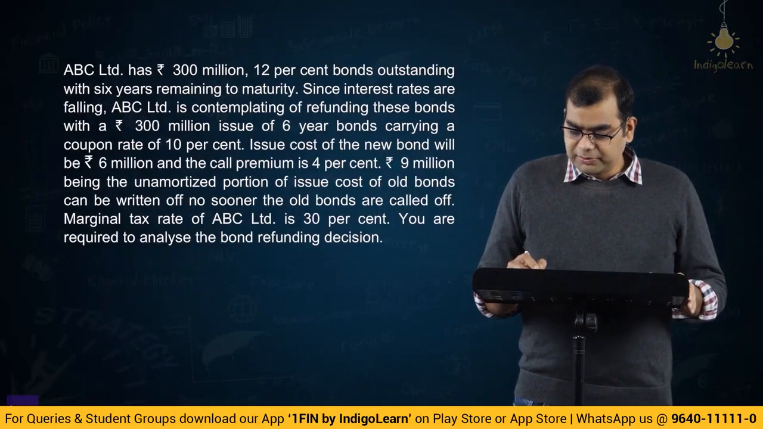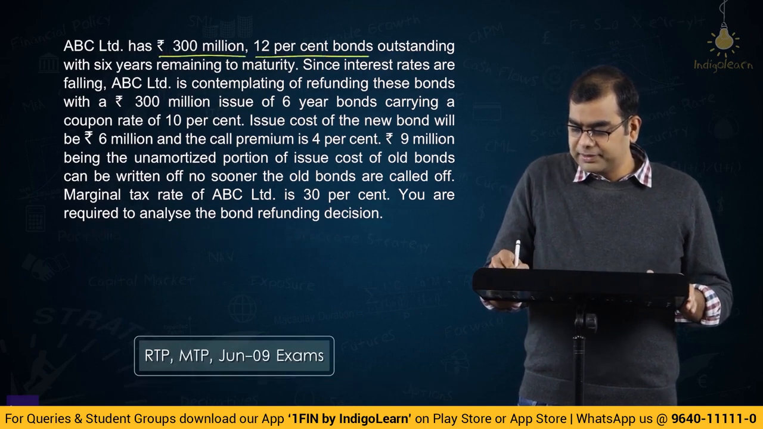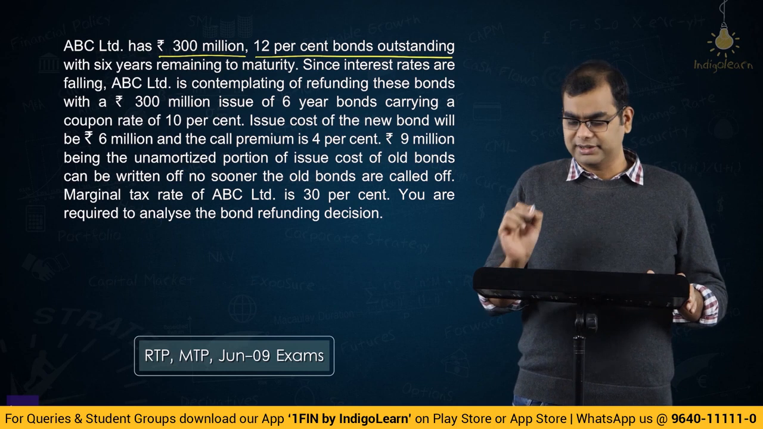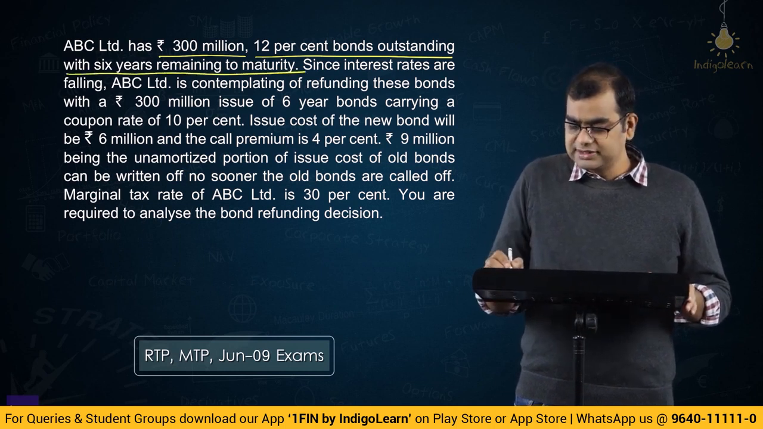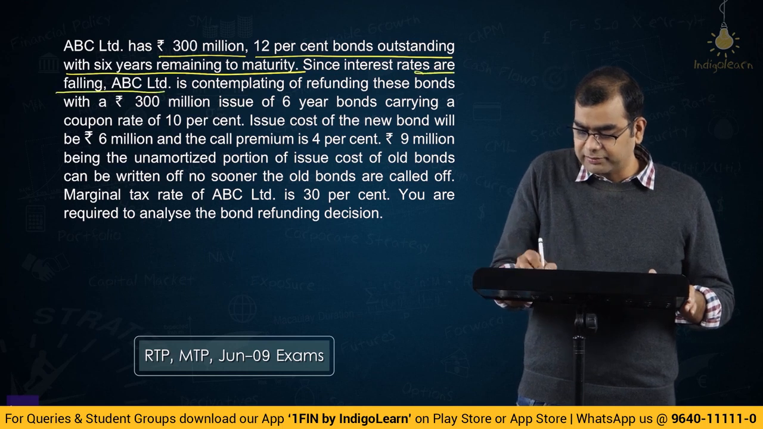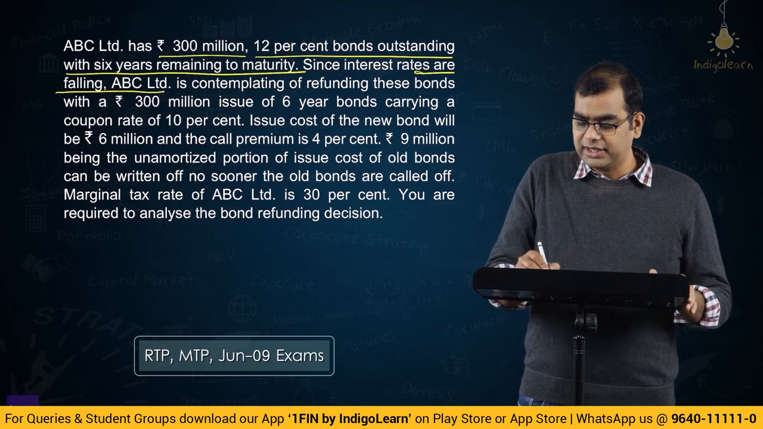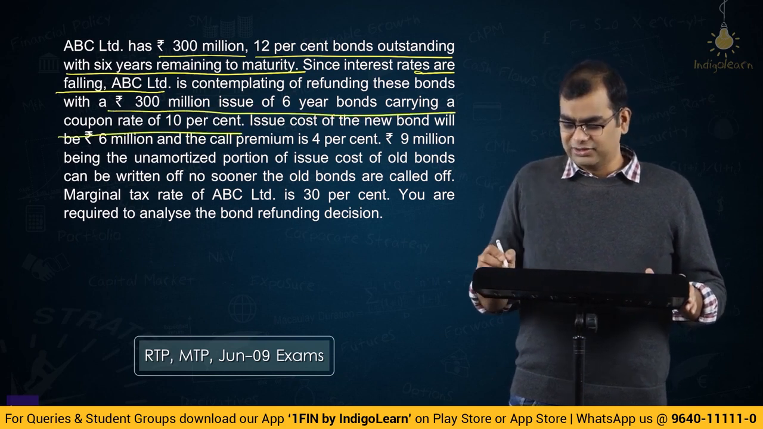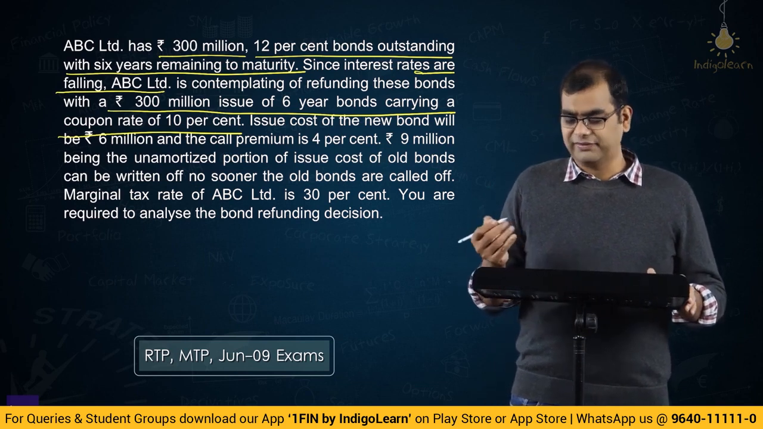So friends, let us look at the next problem. ABC Limited has rupees 300 million 12% bonds outstanding. 300 million, that is 30 crores. With 6 years remaining to maturity. Since interest rates are falling, please note, ABC is contemplating refunding these bonds with a 300 million issue of 6-year bond carrying a coupon of 10%. So actually the word should not be refunding, it should be refinancing, not refunding.